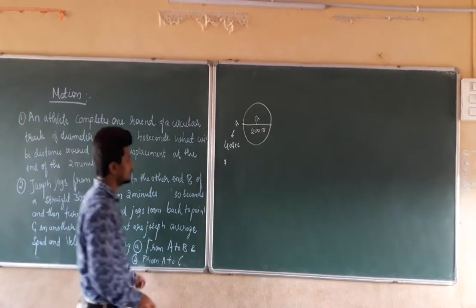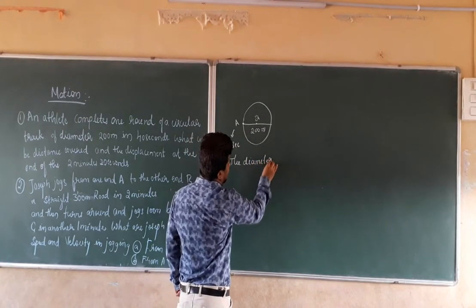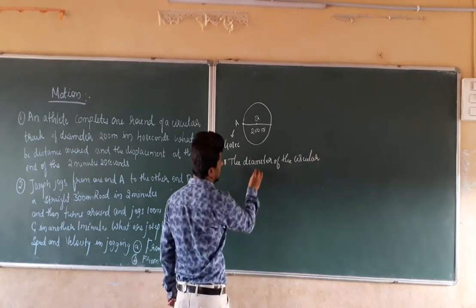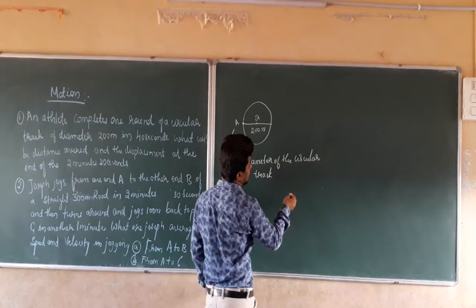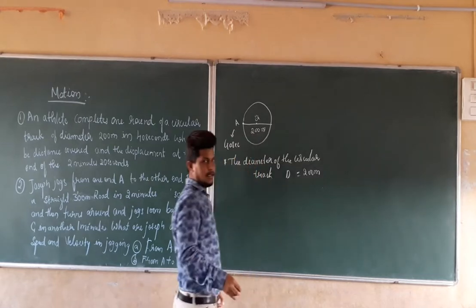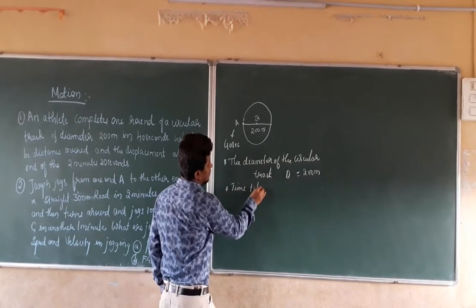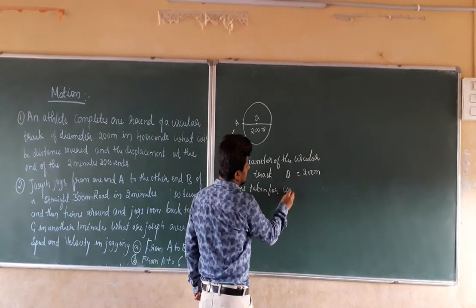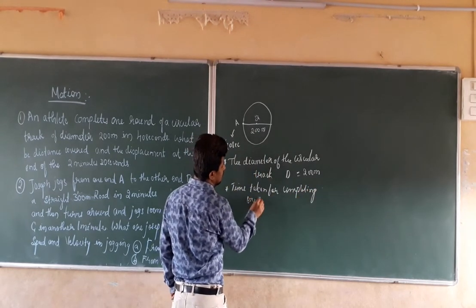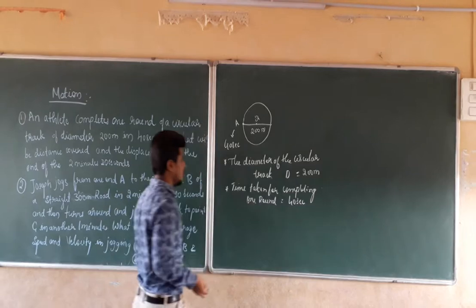The first thing is the diameter of the circular path, that is nothing but the circular track. That is, d equal to how much? How much is it given? It is given as 200 meters. Right? Second, the time taken for completing one round is equal to how much? It is equal to 40 seconds, which is given in the problem statement here.